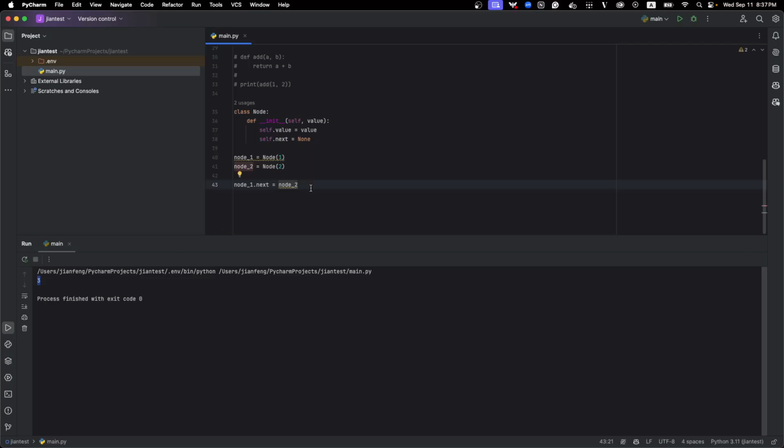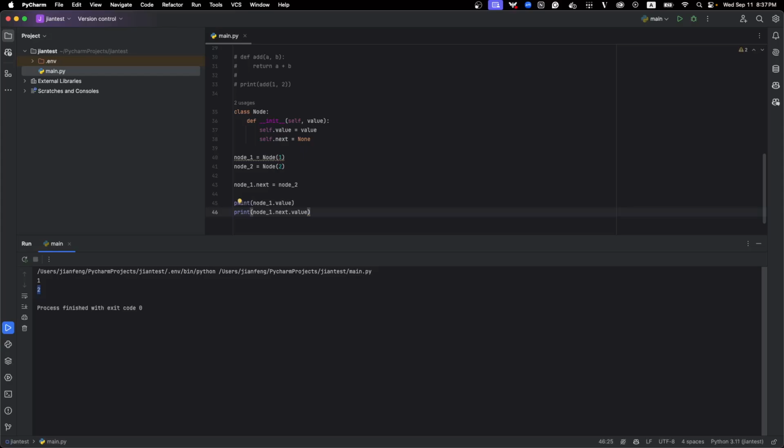What I can do is print node 1 dot value. Also, I can print node 1 dot next dot value. Then when I run it, it's going to show me 1 and 2. This is how we define a class.